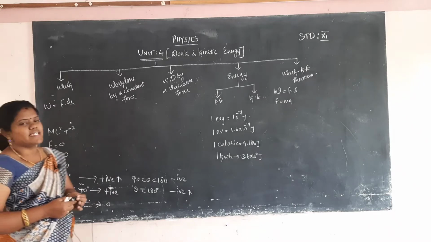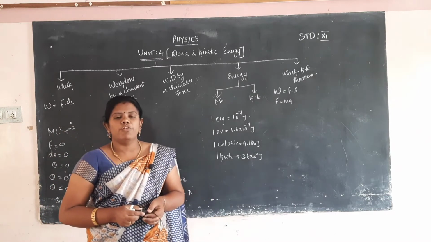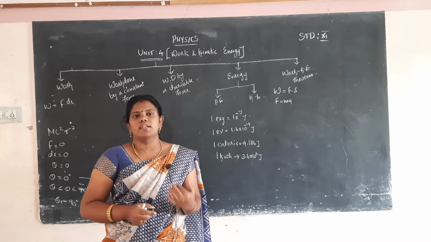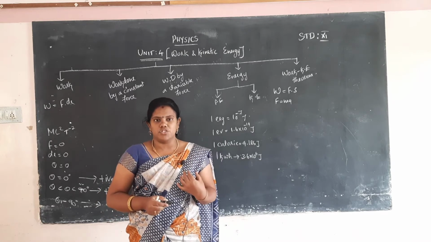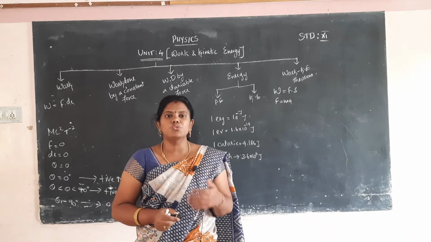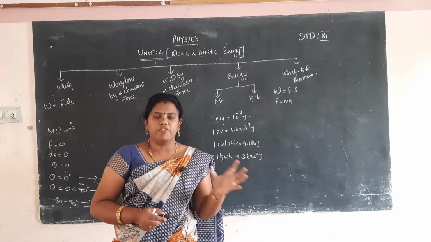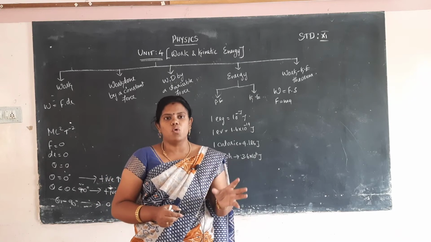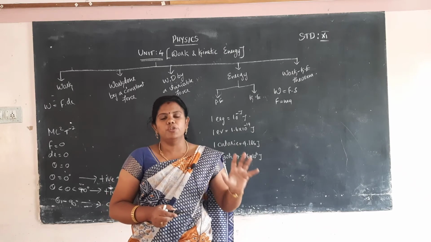What is called energy? Energy means capacity to do work. If you have the ability to do some work, that is called energy. If you have energy, it can be used to finish one work in a perfect manner. So capacity to do work is called energy. What is meant by power? Power means rate of doing work.